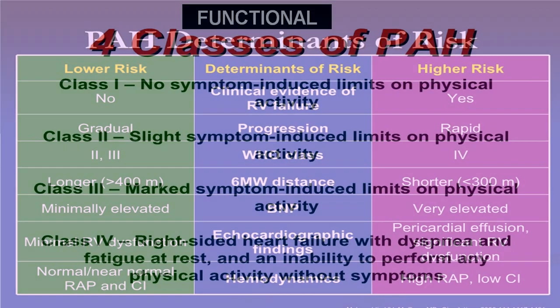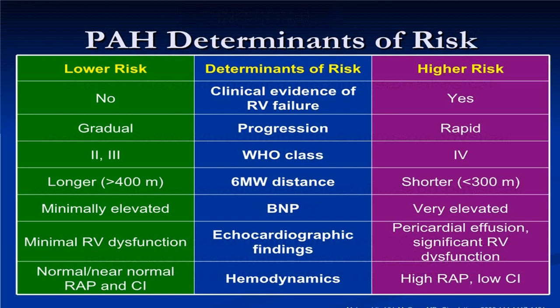You will label that as class 4. You can put them into different risk groups, low risk, intermediate risk and high risk, by looking at clinical evidence of right ventricular failure, how it is progressing, WHO classification, 6-minute walking test, BNP.